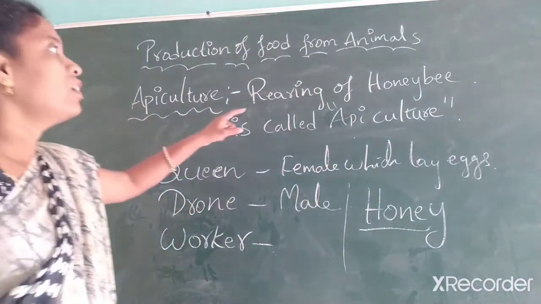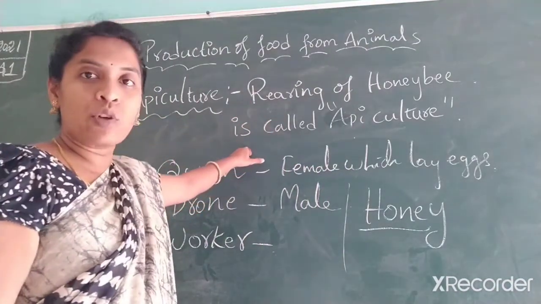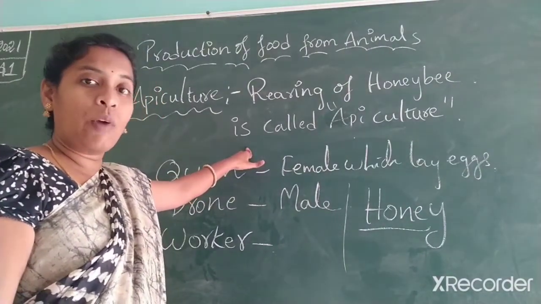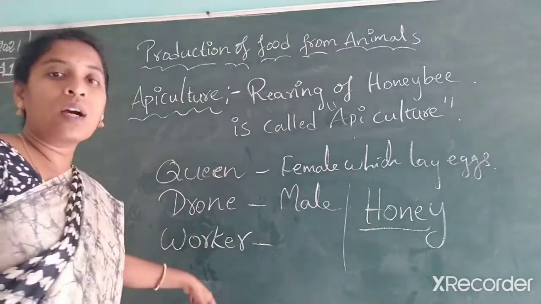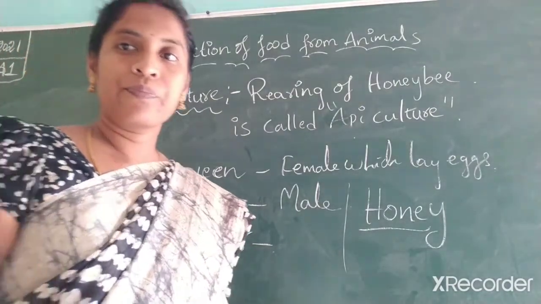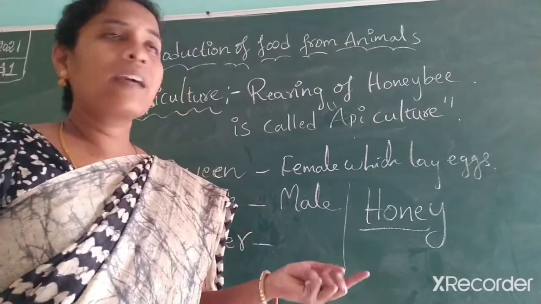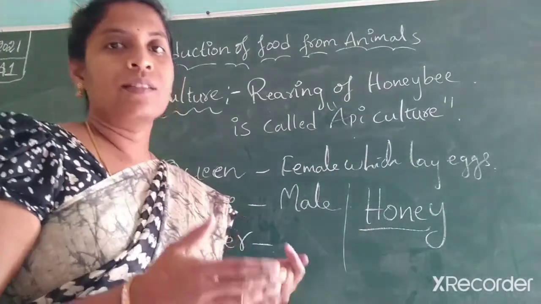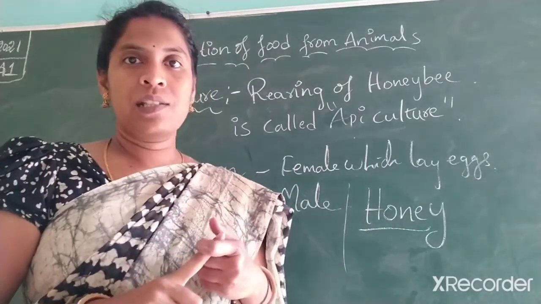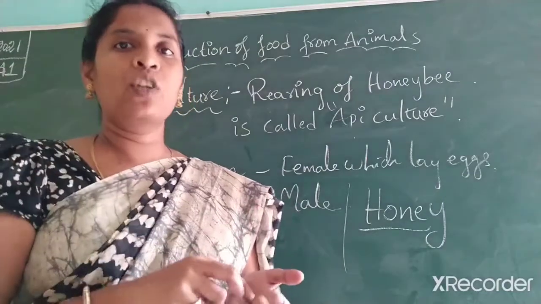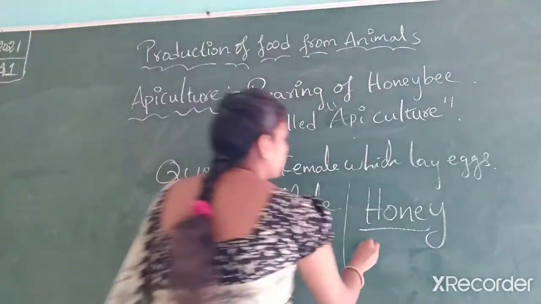Rearing of honeybees is called apiculture. In apiculture they rear queen, drone, worker. The hive is constructed by the worker bees and the queen bee. All together they secrete a material called wax.